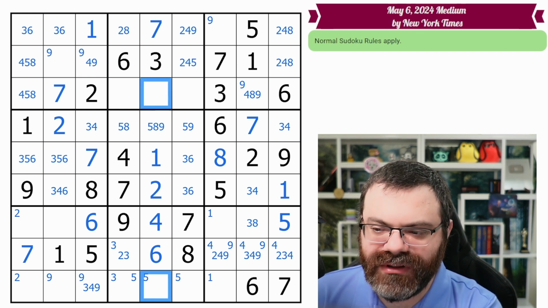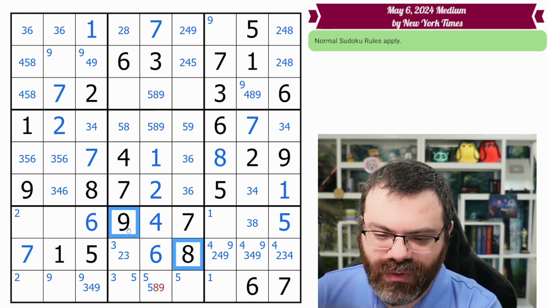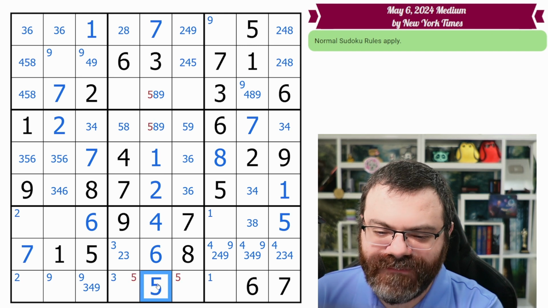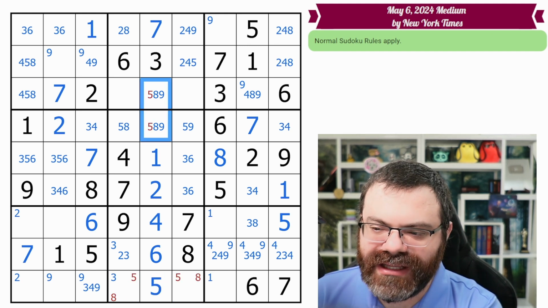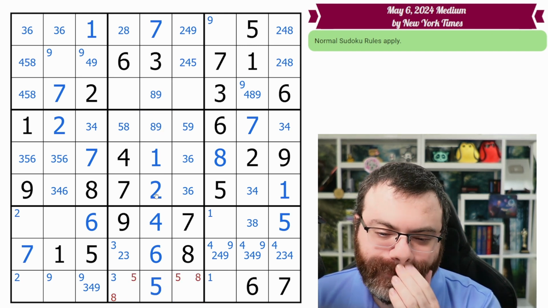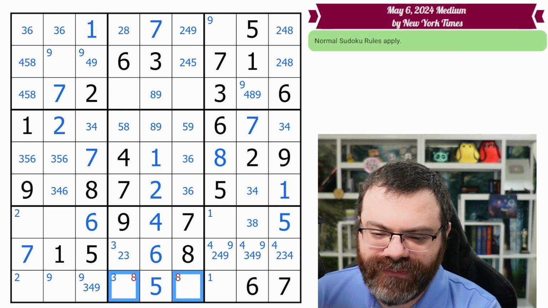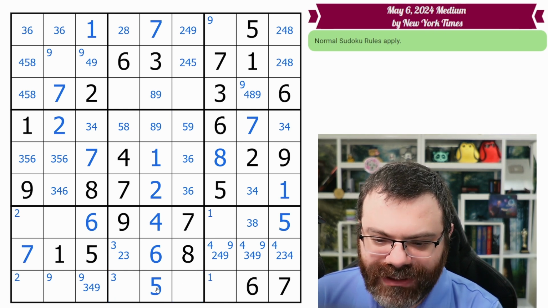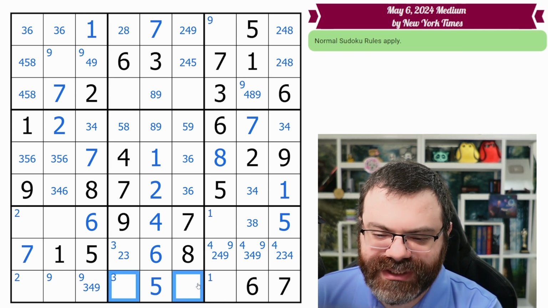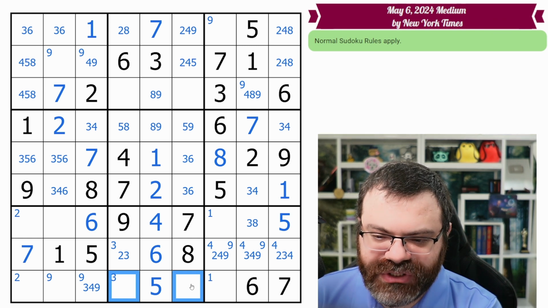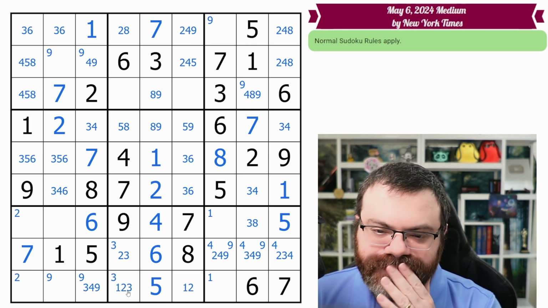This one can't be the 9. We'll clean that up in a second. Oh, it can't be the 8 or the 9, sorry. So that makes that a 5. So these are not 5s, and that leaves an 8, 9 pair here. Sorry, I want to remove the 5 and the 8 from here. I don't know what happened. This box is now down to 3 digits. They are the 1, 2, and 3. This one can't be the 3, so it's only 1, 2, and this is down to 1, 2, 3.